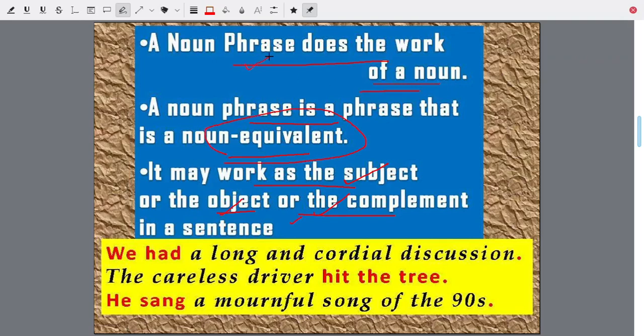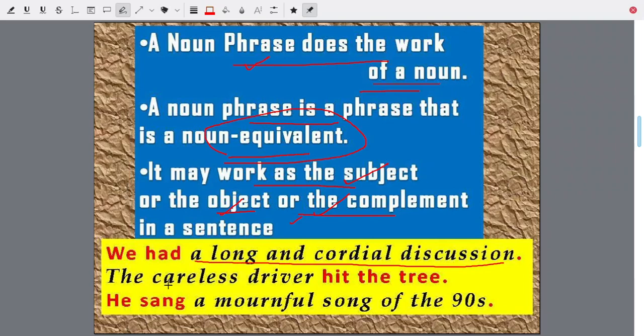That's a noun phrase: we had a long and cordial discussion. This full thing is a noun phrase. Why? Let us replace it with something else. We had a cup of coffee, or we had coffee. If coffee is the object, that is a noun. So we had a long and cordial discussion is the same thing. A long and cordial discussion is an object doing the work of a noun.